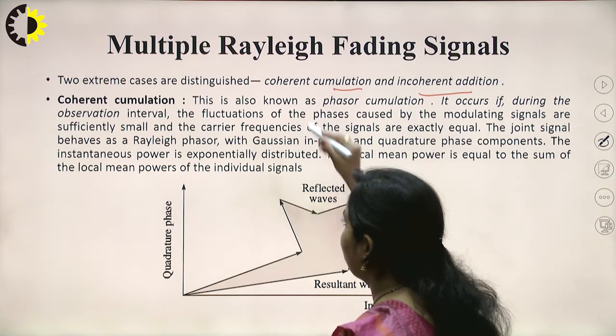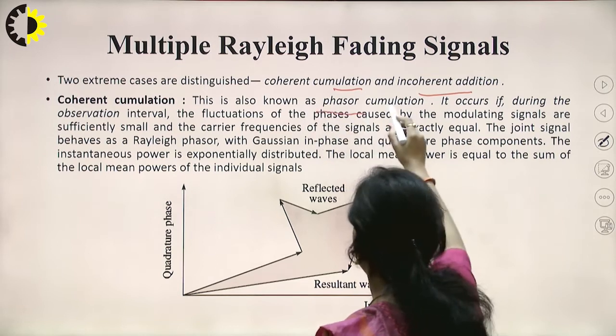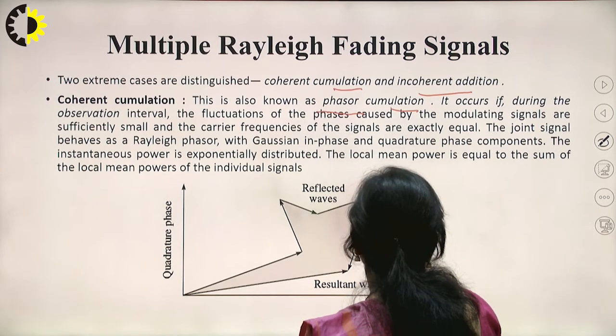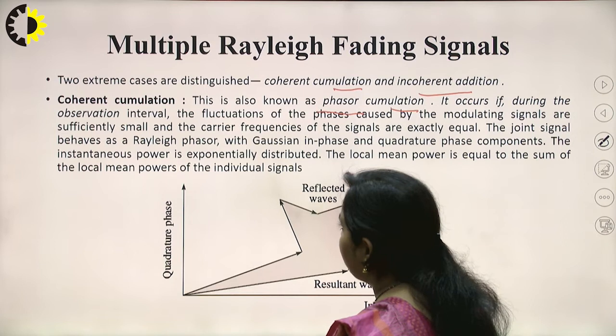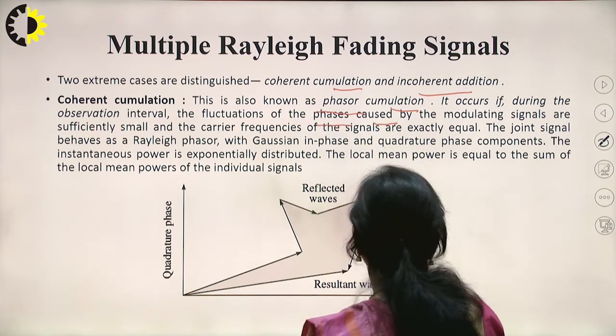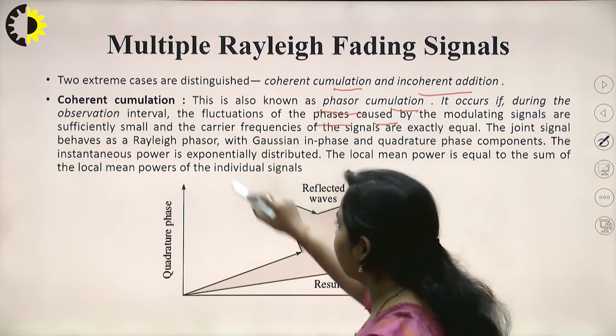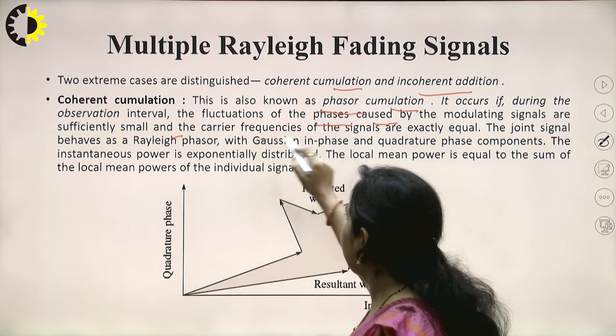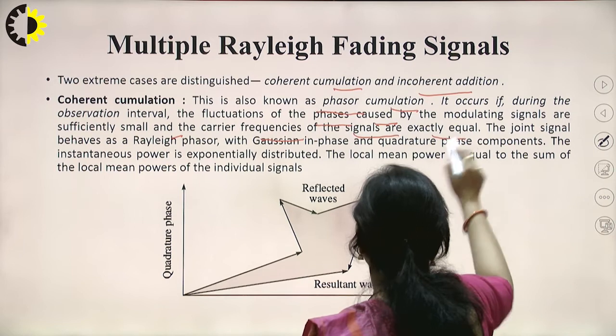So coherent accumulation is also known as phasor accumulation. It occurs if during the observation interval the fluctuation of the phases caused by the modulating signals are sufficiently small and the carrier frequencies of the signals are exactly equal.